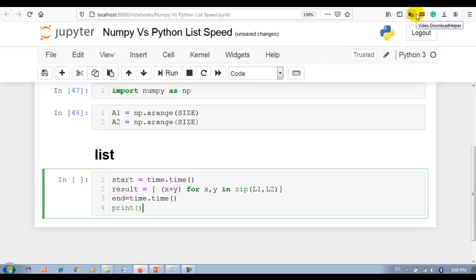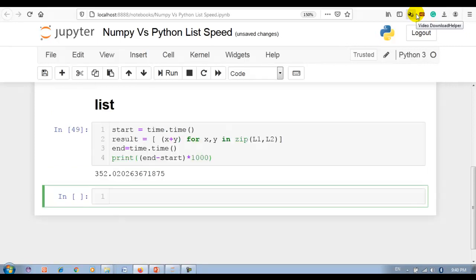Then print end minus start, and I want to convert into milliseconds because by default it is in seconds. Now you can see the list has taken around 352 milliseconds.